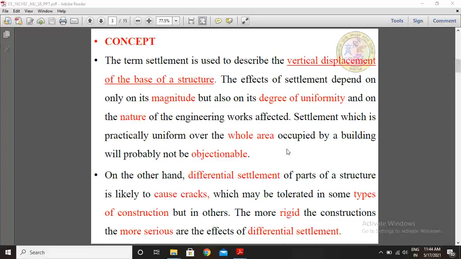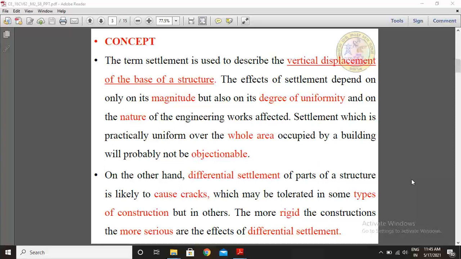The term settlement is used to describe the vertical displacement of the base of a structure. The effects of settlement depend not only on its magnitude, but also on its degree of uniformity and on the nature of the engineering works affected.